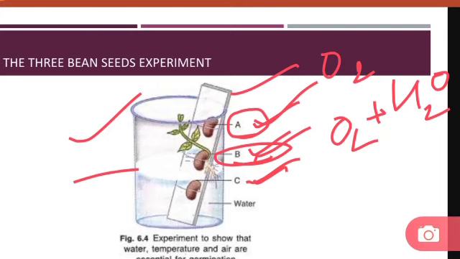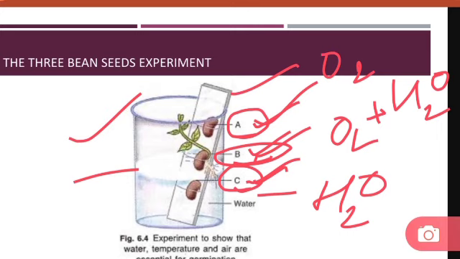The bottom seed will stop germinating after some time, because it gets only water and a little amount of oxygen which is dissolved in water. So it will germinate for a little while and then it will stop germinating.